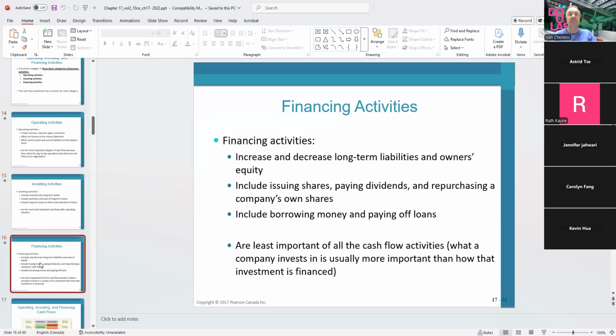And the last one is the financing activity. Financing activity will be the one that changes the long-term liabilities and owner's equity. That's going to include issuing of shares, paying the dividend, repurchasing company-owned shares, or borrowing money and paying the loans. This is the least important if we have to show everything by importance.